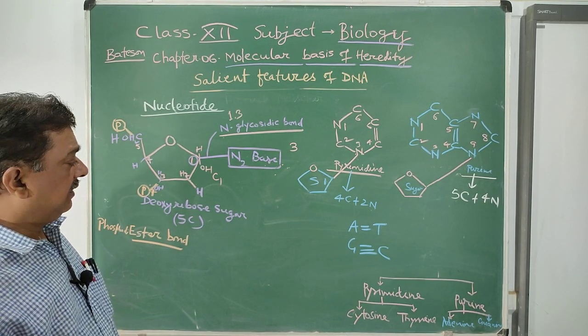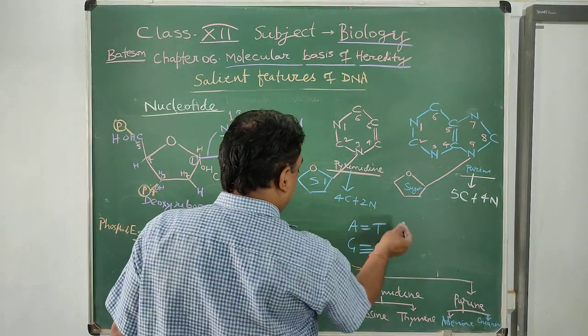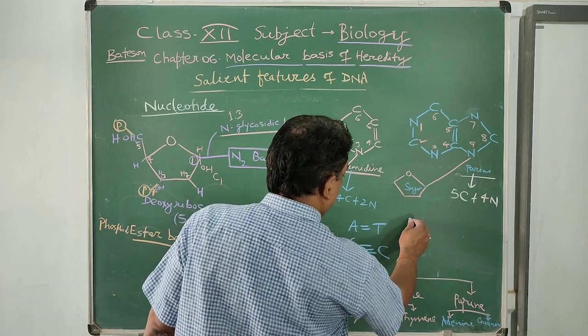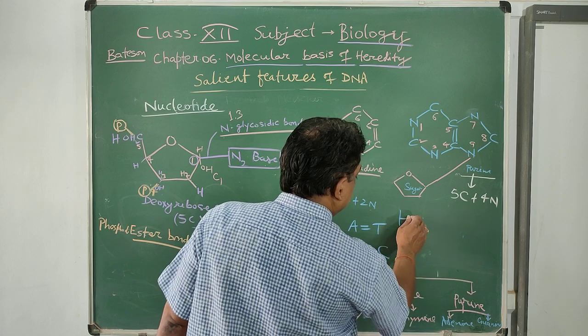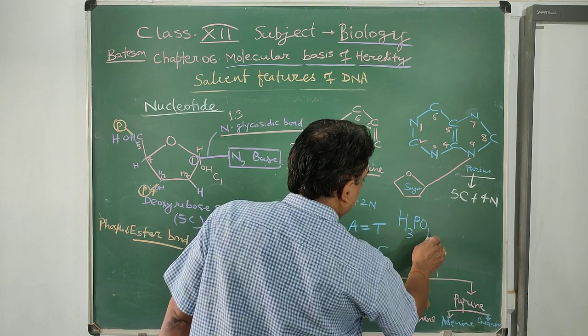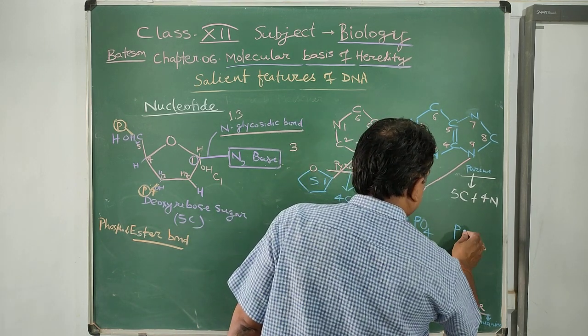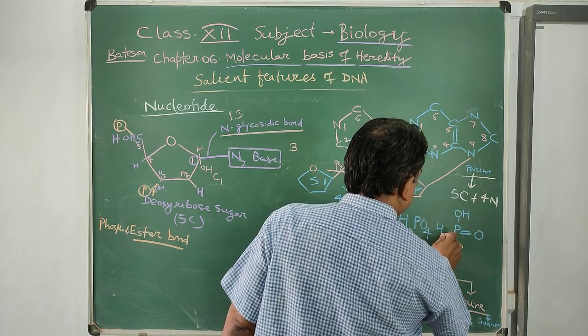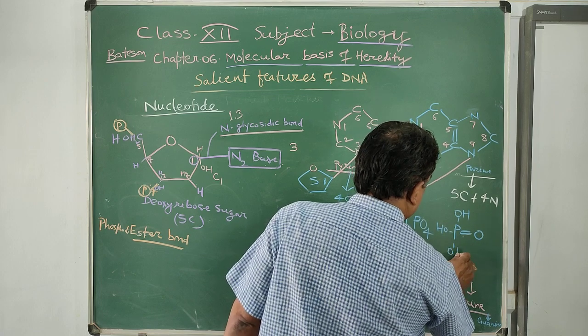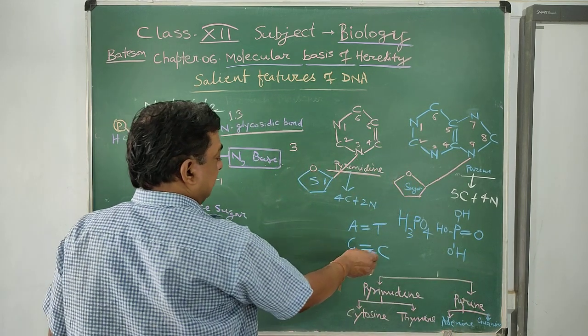and cytosine. Another important constituent of the nucleotide is phosphorus, H3PO4. In phosphoric acid, 3 OH groups are present, so they are acidic in nature.